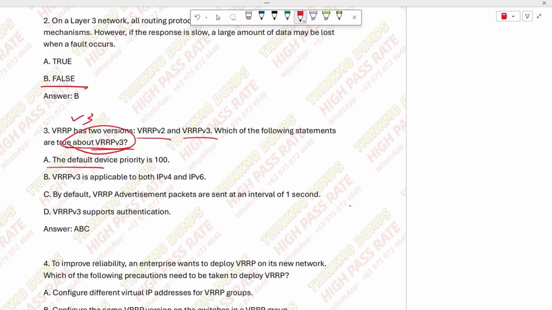Let's look at option A. It says the default address, its priority is equal to 100. This is a fixed value. It's the factory default setting. Being equal to 100 is correct, no problem.